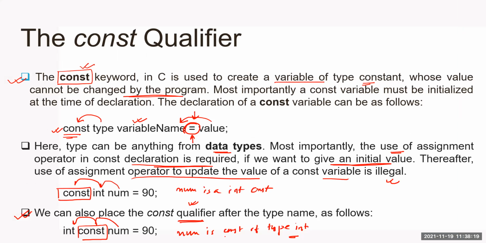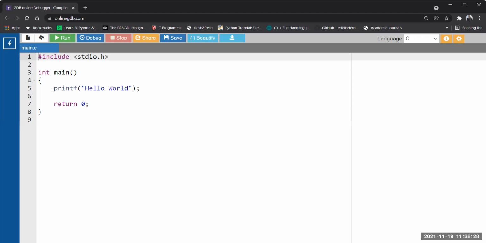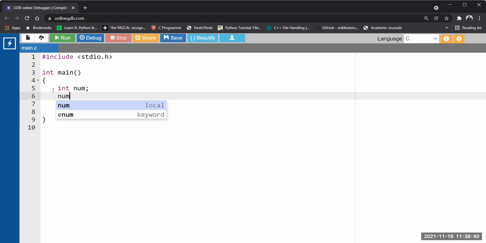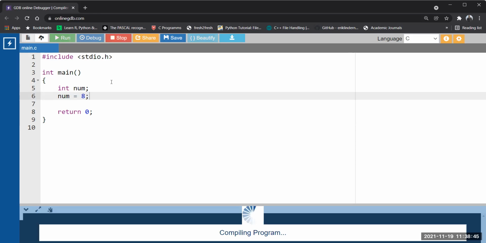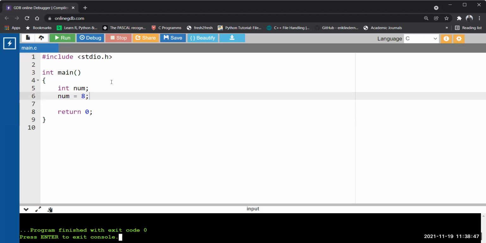Okay, so let us see in the compiler how we can make a variable constant. I'm going to use the online GDB compiler. You can do it in any other C compiler available to you. Suppose I'm declaring a variable here, num, and I do not do initialization. There will be no issue, because later I can assign any value to it. If I compile, there will be no problem. See, no problem, no error.